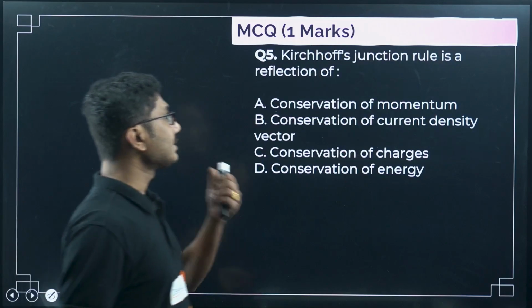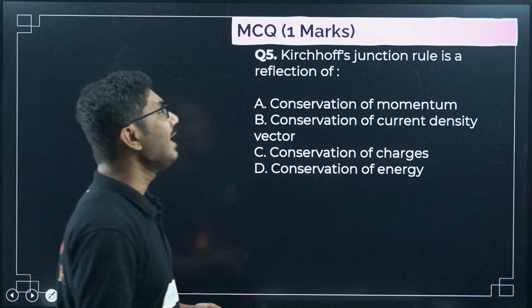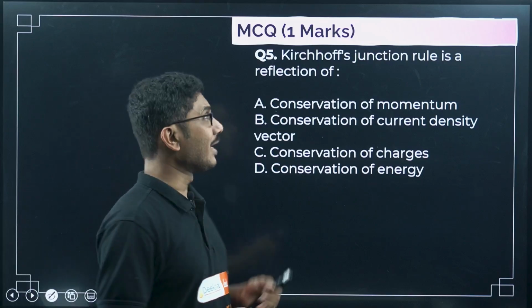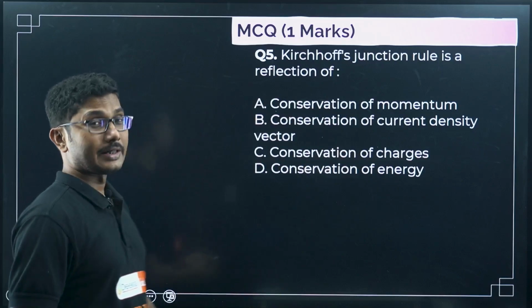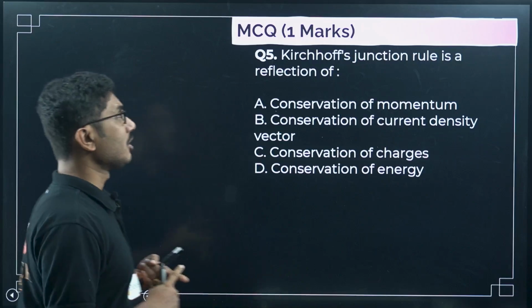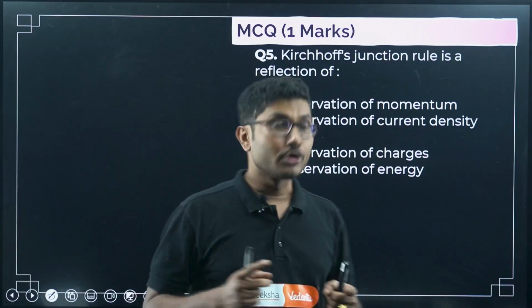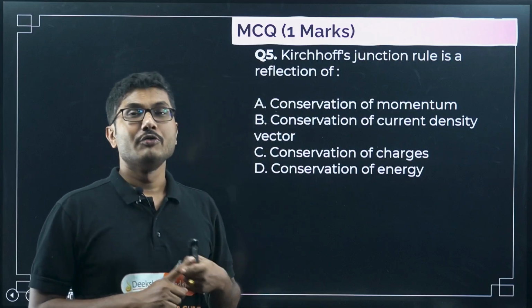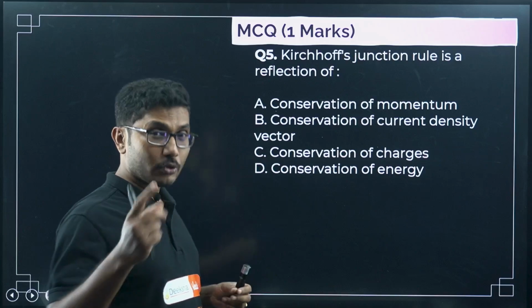Now Kirchhoff's junction rule is a reflection of, what is the meaning of this question? What is the basic fundamental principle behind Kirchhoff's junction rule? You have to be careful. There are two rules of Kirchhoff: the junction rule, that is current, and Kirchhoff's voltage law, which is about voltage drop across different parts, or loop rule you can say.